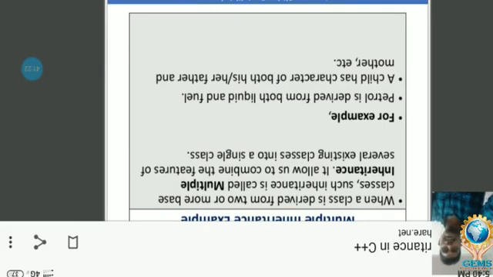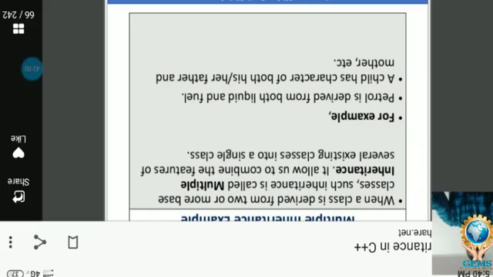So many examples we can give regarding multiple inheritance. When a class is derived from two or more base classes, such inheritance is called multiple inheritance. It allows us to combine the features of several existing classes into a single class. For example, petrol is derived from both liquid and fuel.